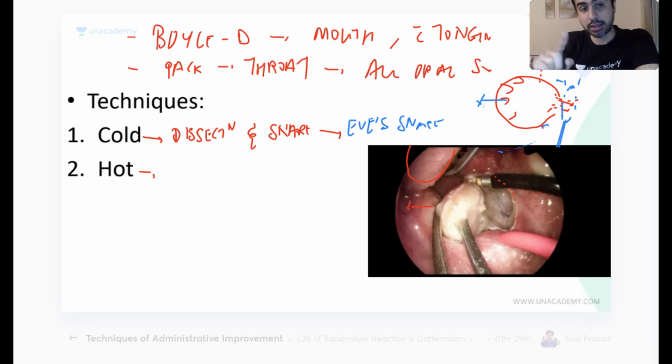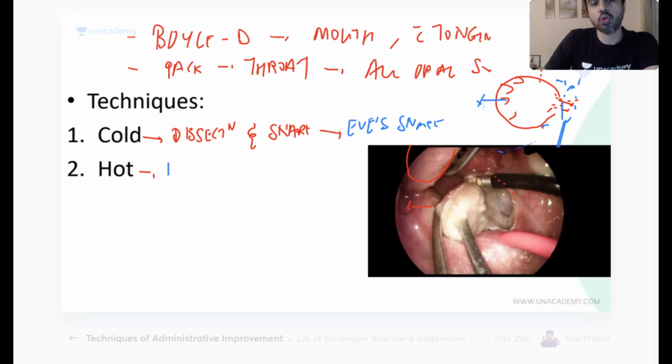Now what you are going to answer, what is going to be done commonly, what you see in this picture, what technique is this? This is what you need to answer, because I believe in most hospitals they would be doing this. Hot techniques.